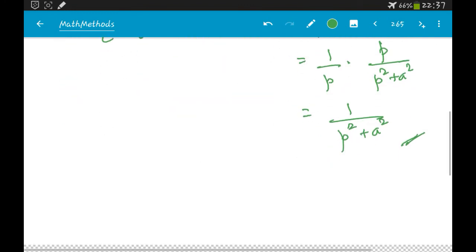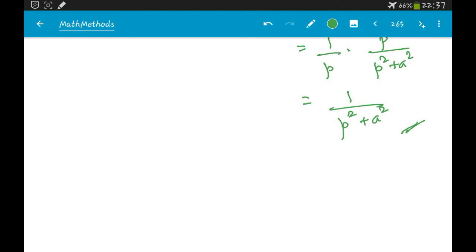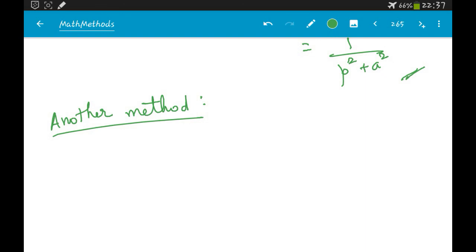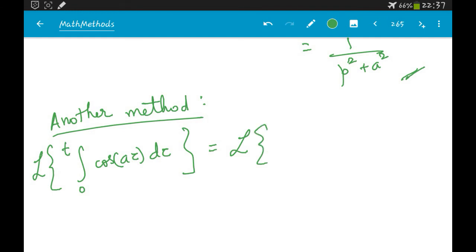We can also do it in another way. What is another method? Another method would be to actually compute this integral. So this is cos a tau d tau, and we want to find the Laplace transform of this, which means we can just compute this integral because it is an easy integral.